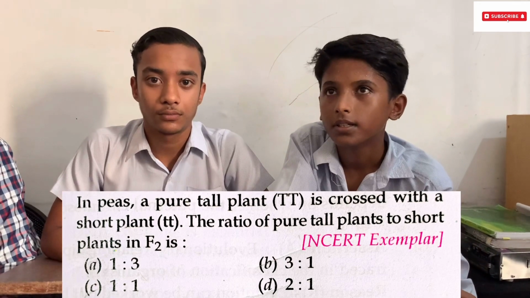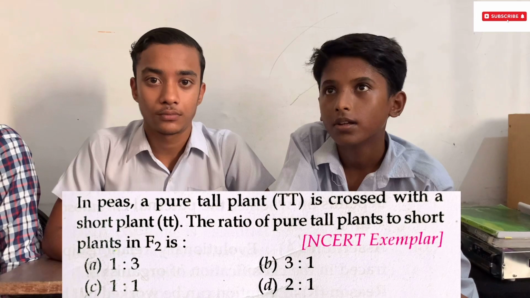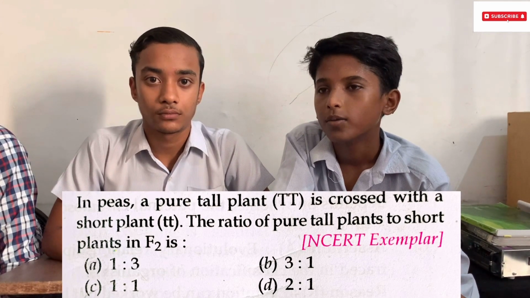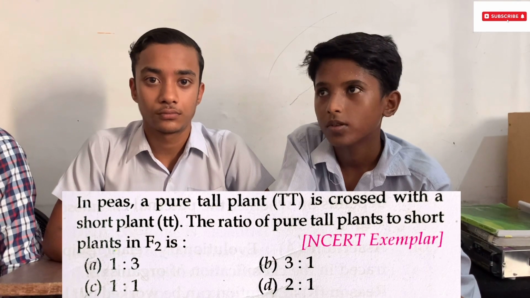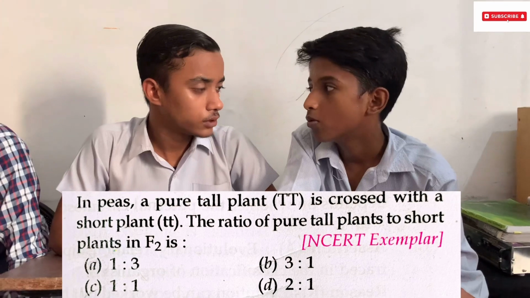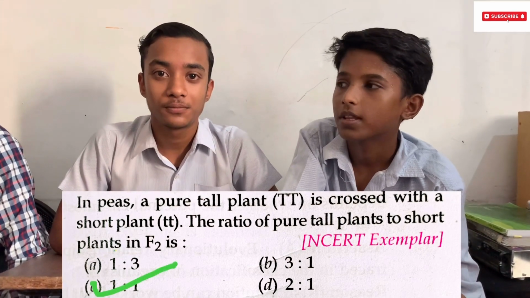Okay, team C, you tapped first on the bench, so I'm repeating the options once again. A, 1:3, B, 3:1, C, 1:1, D, 2:1. Option C, 1:1. Are you sure? Yes, sir. Round 2 has been completed.